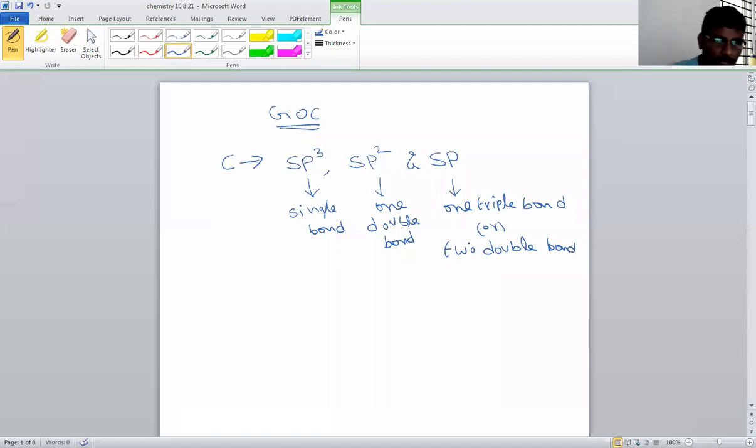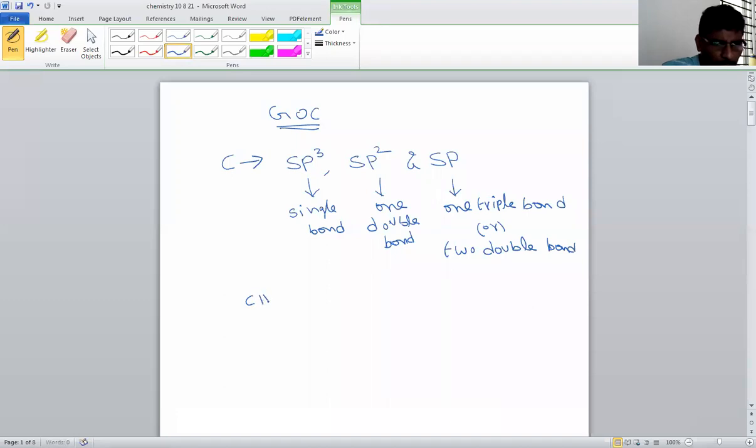So this we already learned. Single bond is there, sp3 hybridization. Double bond is there, sp2 hybridization. Triple bond is there or two double bonds are there, that will be sp hybridization. So again I'm giving one example.